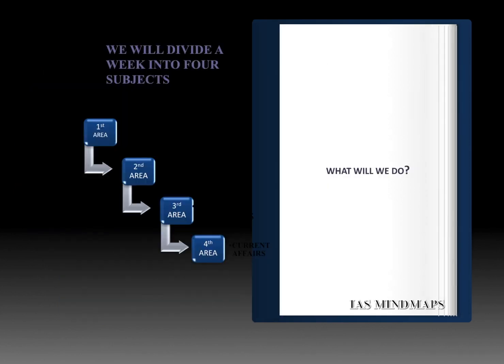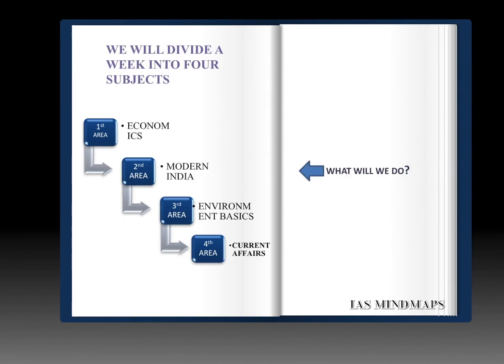In the week, we are dividing the timelines into 4 areas. First is economics, the second one is modern India, the third one is environment basics, and the fourth one is current affairs and CSAT. Around 25% of the portion should be covered every week according to the plan. So whatever targets we are giving you in the plan are around 25% of these subject areas. That is the recap of the plan.